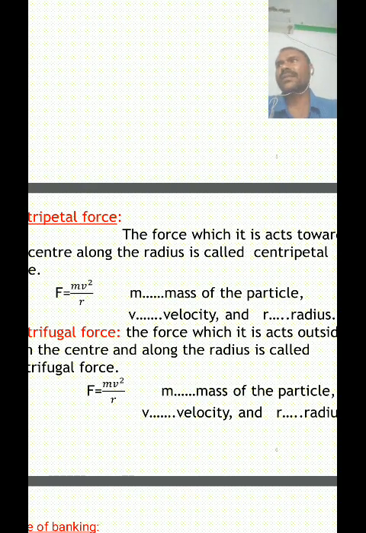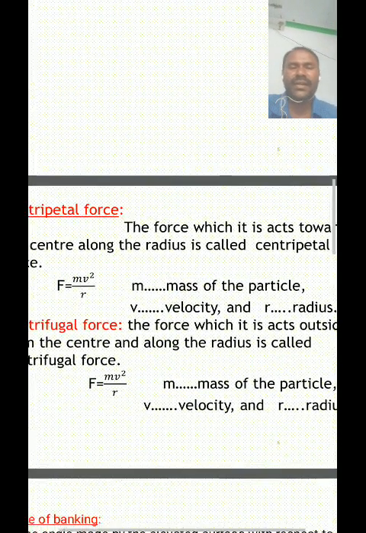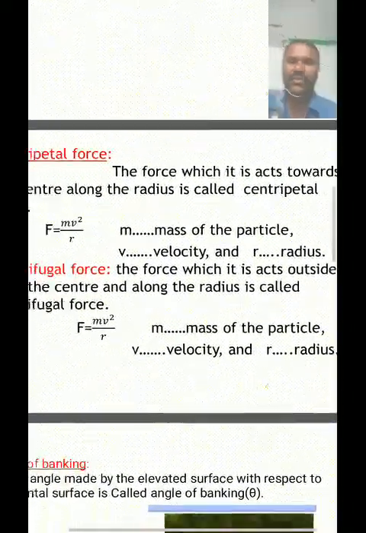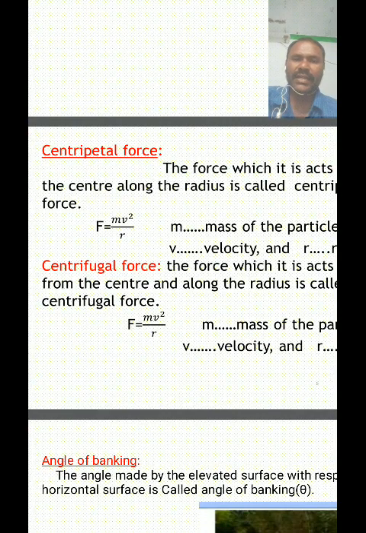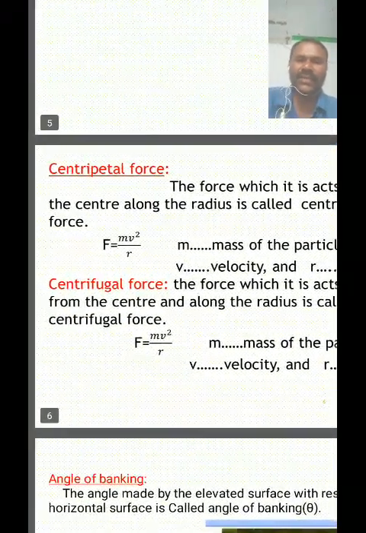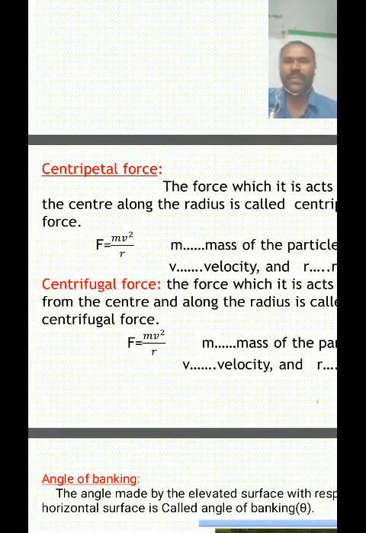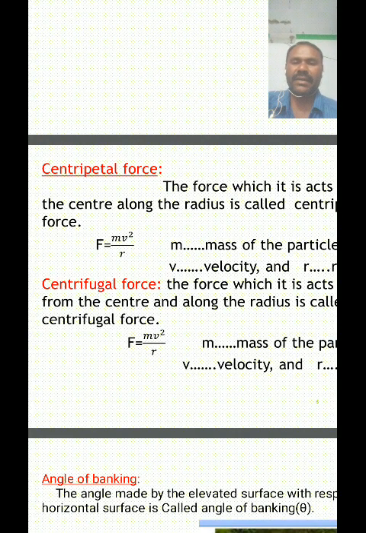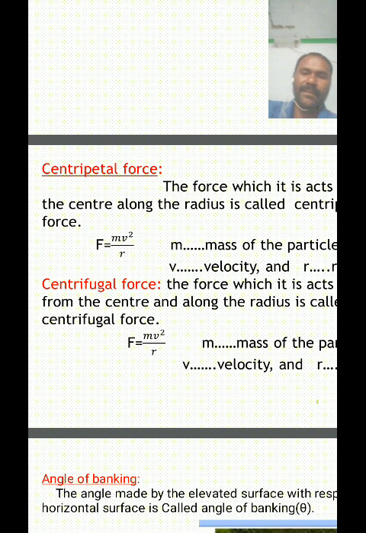The force acting towards the center along the radius is called centripetal force.